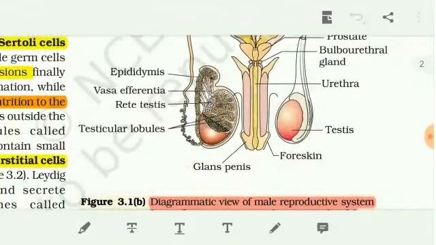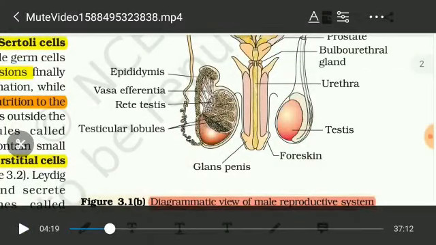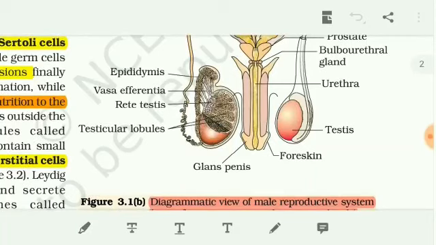And here in the drawing, the other tubes are clearly viewed. Listen, inside the testis, the expanded view of the testis is present. In the testis, testicular lobules are present. After the testicular lobules come the rete testis, vas efferentia, then epididymis and the vas deferens. These are all tubes which carry the sperm, and we give them different names.